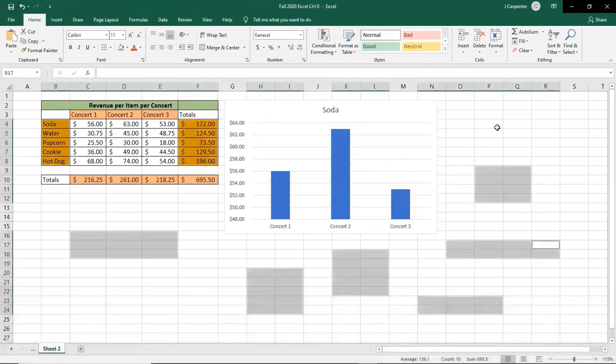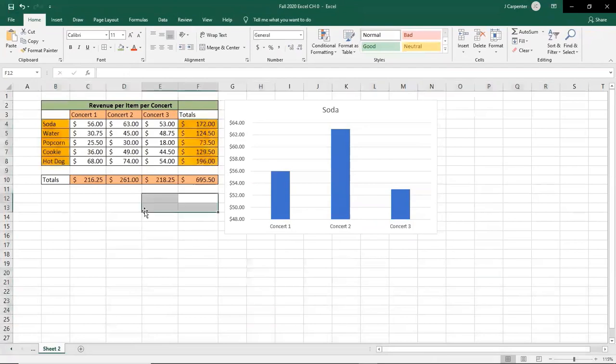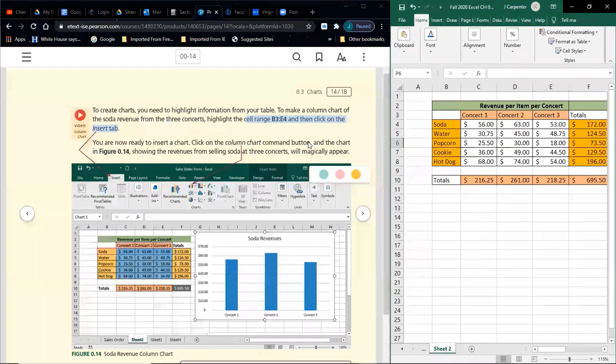I'm still holding Control. Once you let go of Control, I've let go of Control. Now if I go to highlight somewhere else, watch, all those highlights are going to go away. It starts fresh. Remember, Control changes how Excel works. So when you need to highlight separate regions, Control is the name of the game. All right, so we got that first chart done.